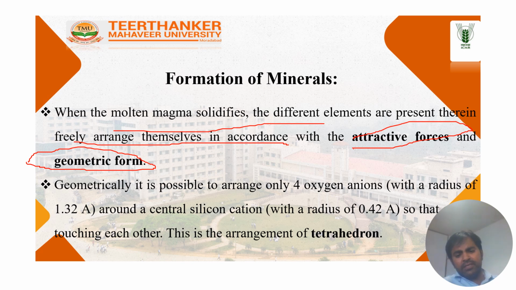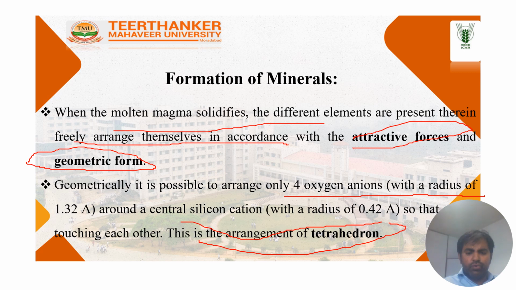For example, silica, SiO2. You know very well that silicon has a valency of plus 4 and oxygen always has a valency of minus 2. When these two elements combine together to form the minerals, we look at the valency of these elements, and that type of arrangement is known as the tetrahedral arrangement.